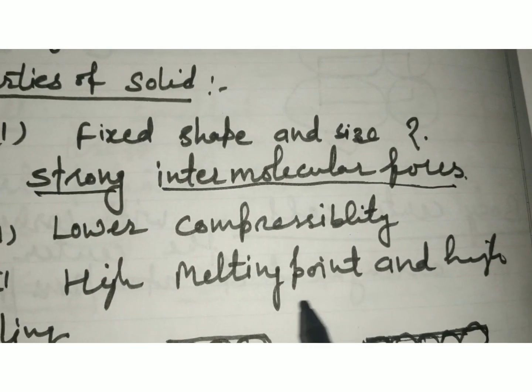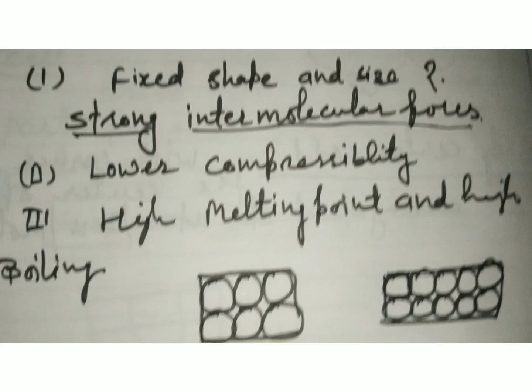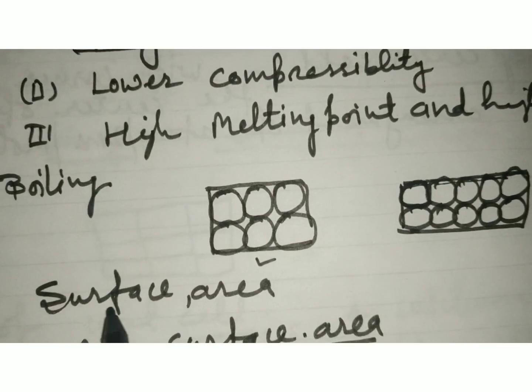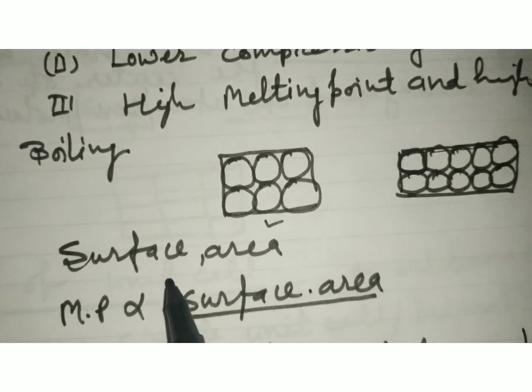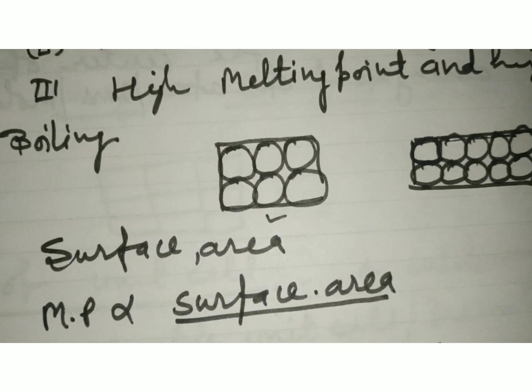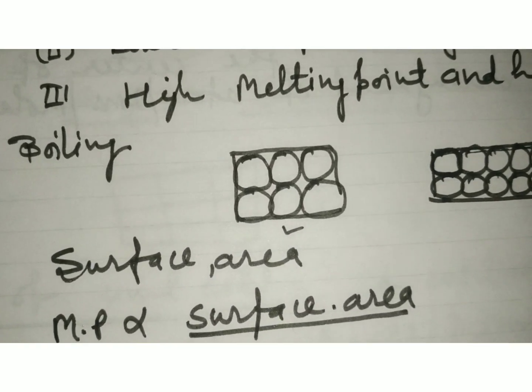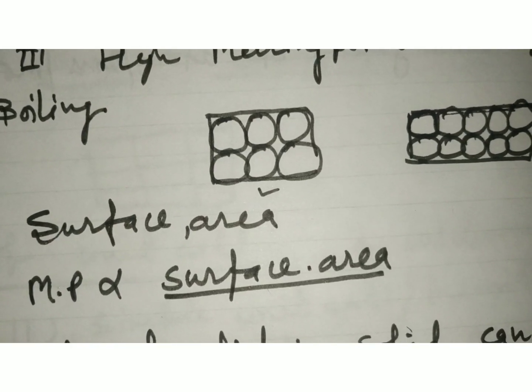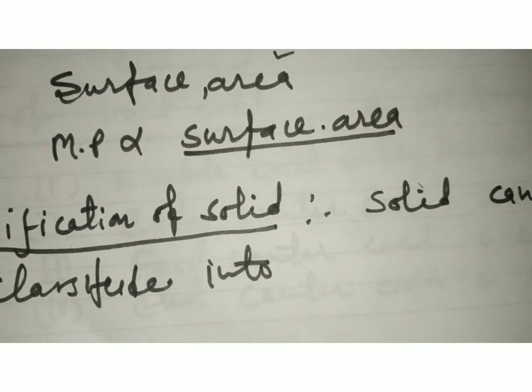Third one, high melting point and high boiling point. Students, melting point is directly dependent on surface area. In other words, melting point or boiling point is directly proportional to surface area. As surface area increases, melting point will also increase. Clear? Now come to the point, classification of solid.